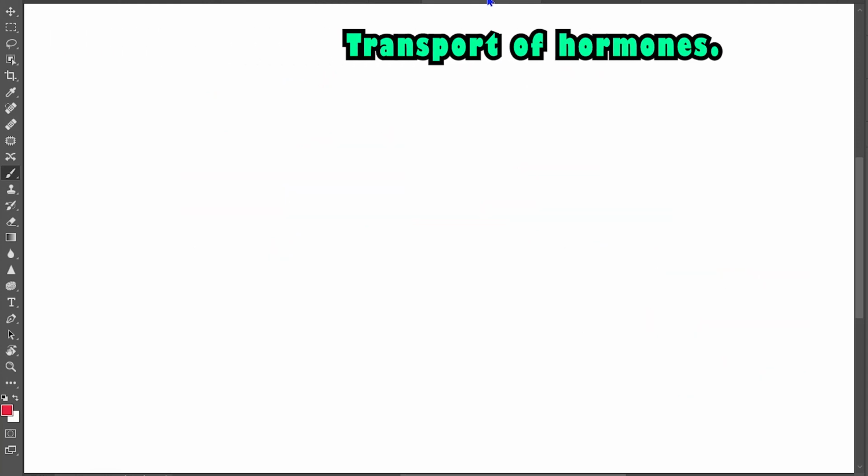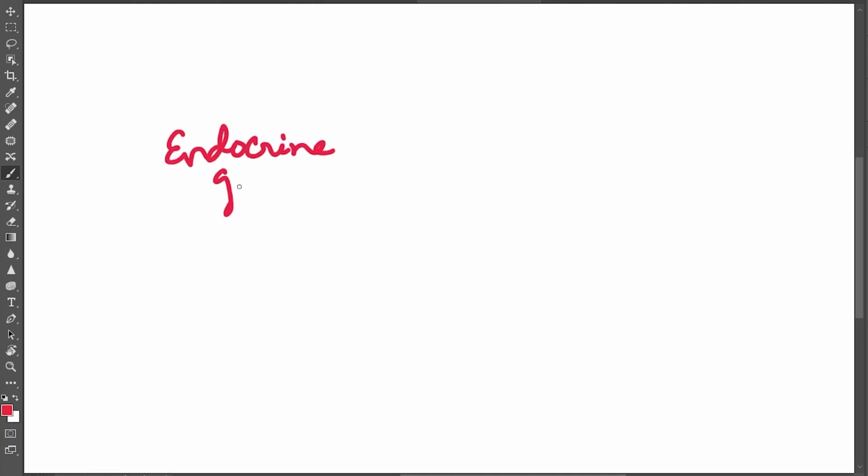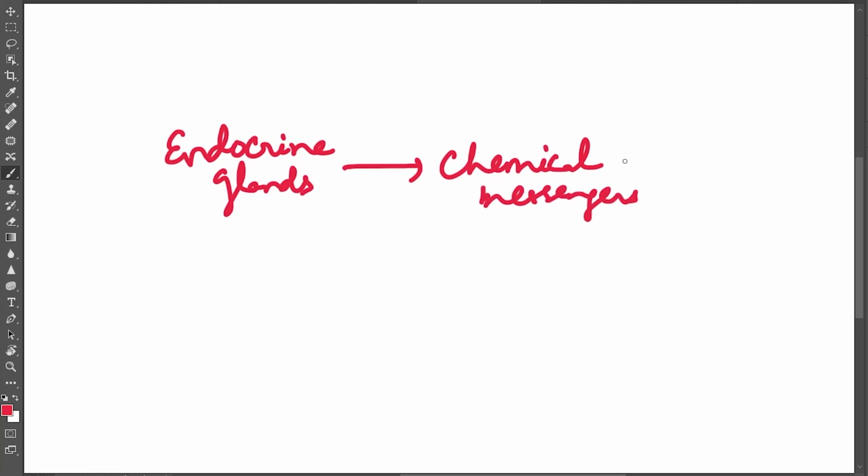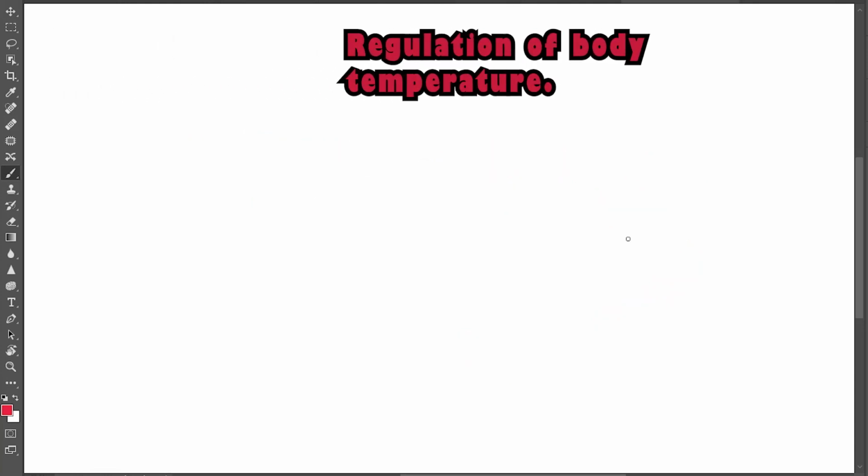Transportation of hormones. Hormones are produced from the endocrine glands. The endocrine glands secrete the hormones, and the hormones are called chemical messengers. Through the bloodstream, they are transported to different sites and reach the target cells or the target organ.